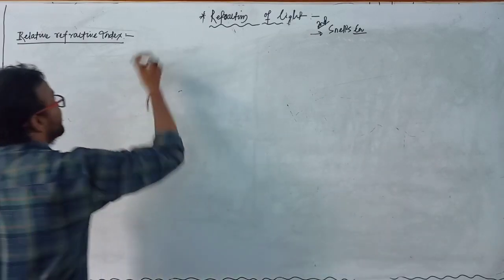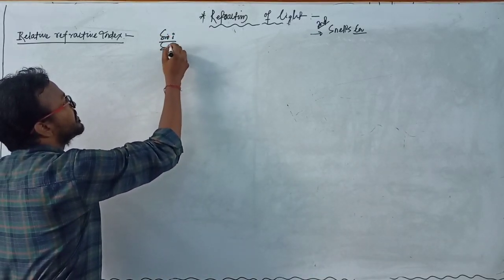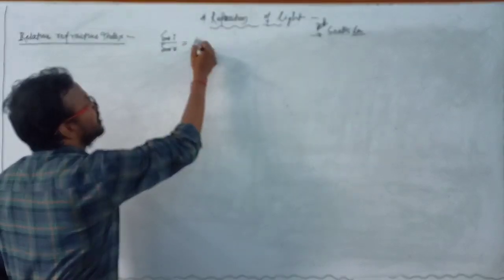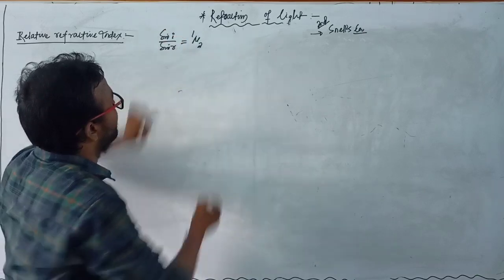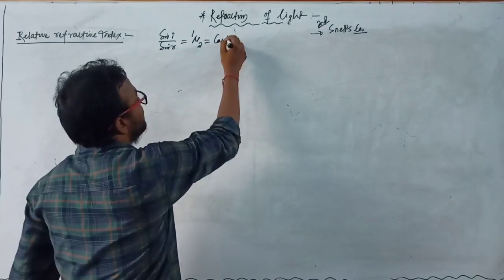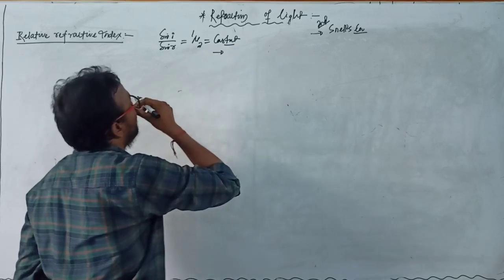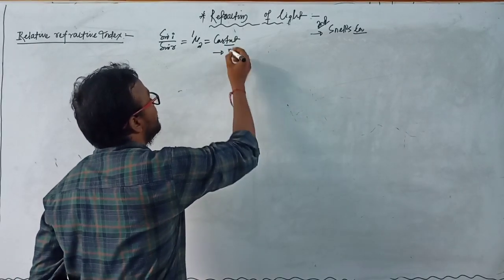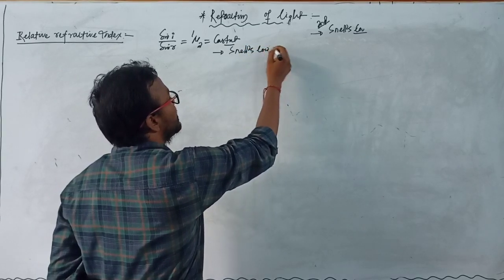And what is Snell's law? We have sine i by sine r equal to mu 2 1, that means the refractive index of the second medium with respect to the first medium, and this is a constant quantity. This law was first given by Snell, so according to his name it is known as Snell's law of refraction of light.